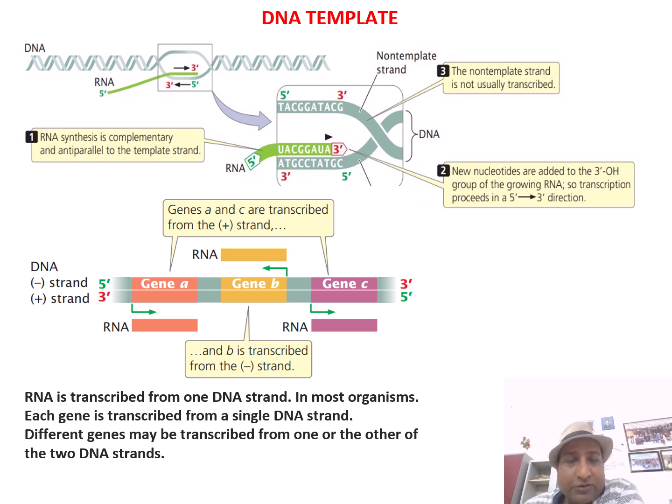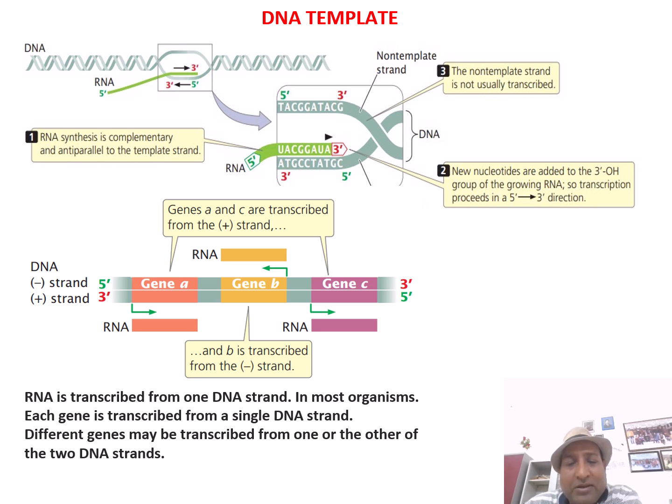Okay. So where are genes present? Genes are present in both strands. What we will see here is that there are two strands, minus strand and plus strand, template strand and non-template strand. In one case, genes A and C are getting transcribed from the positive strand, and RNA is getting made.